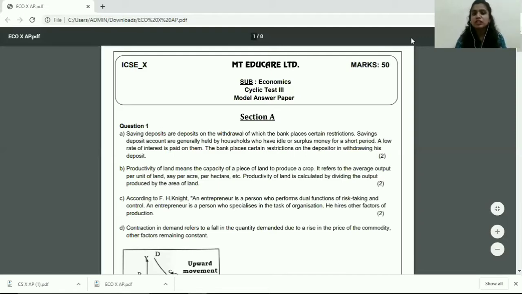Now when you start solving the paper, the very first thing that you do is write the name of the section that you're solving first. So since we're solving section A first, we'll write section A.